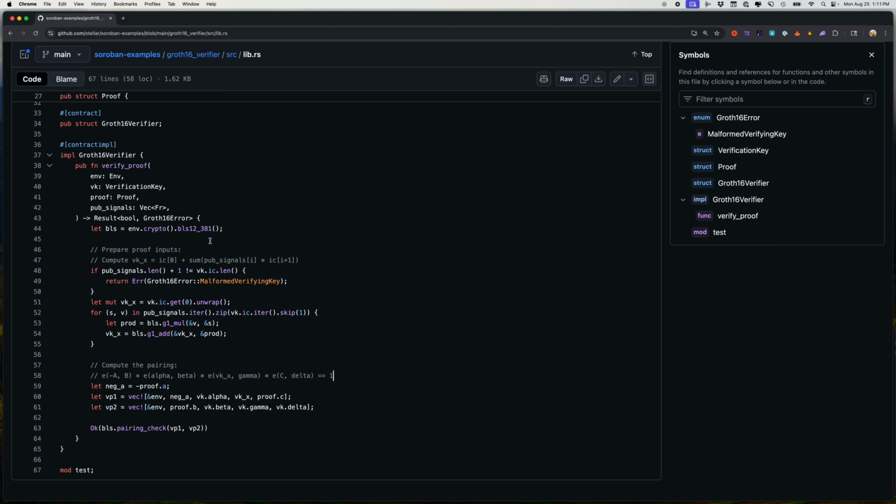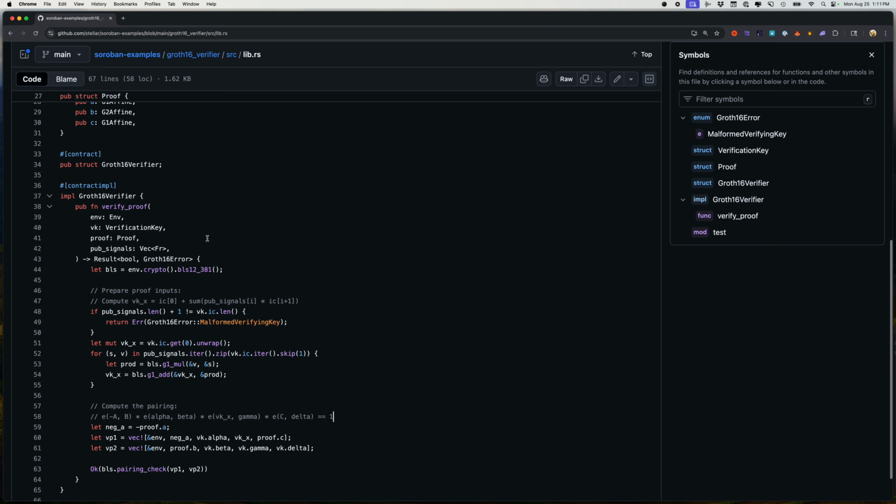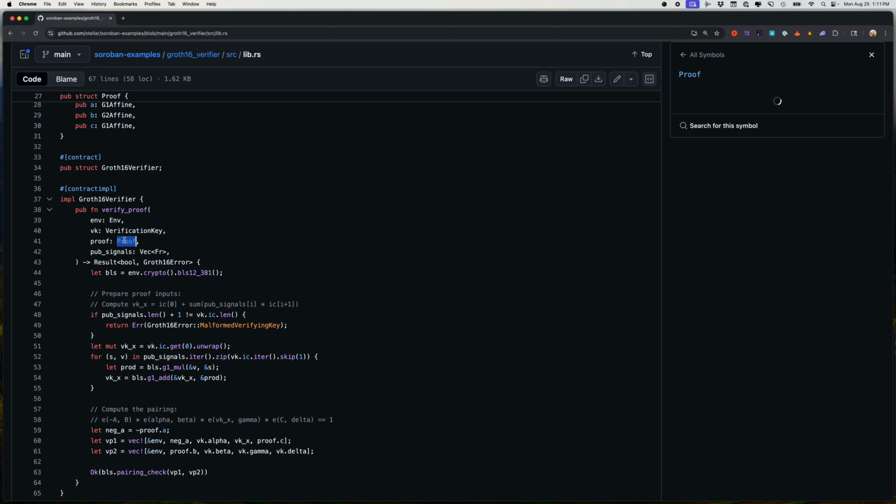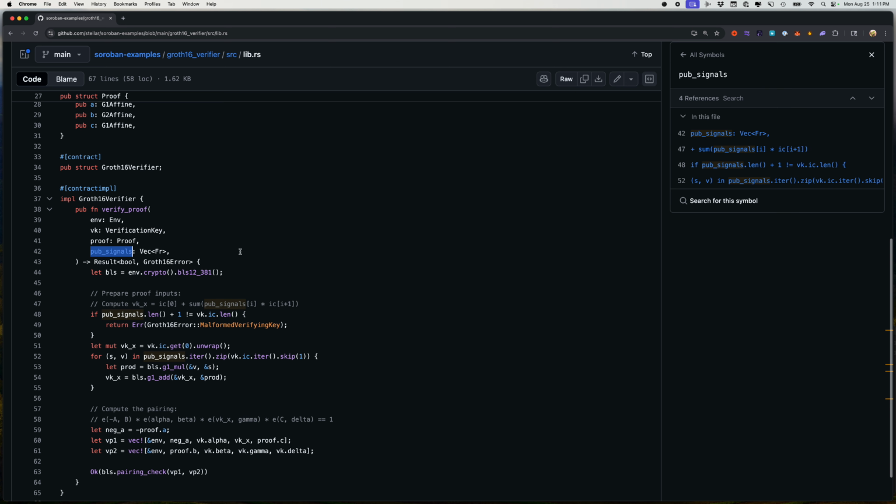So it's not super helpful, other than you start to have some information about what kind of arguments are going to need to be provided for you to actually be able to pass in some sort of verification key and proof, as well as public signals.